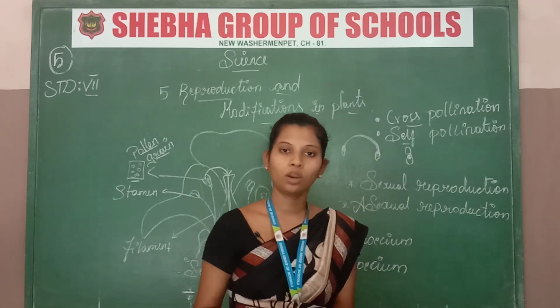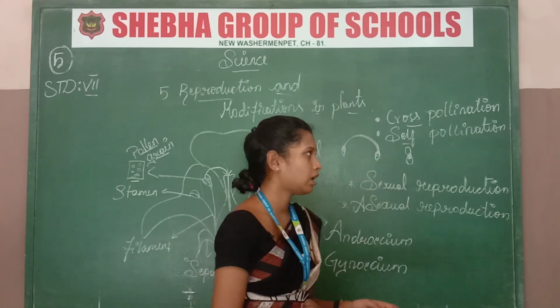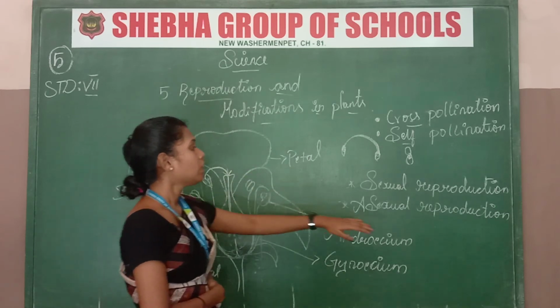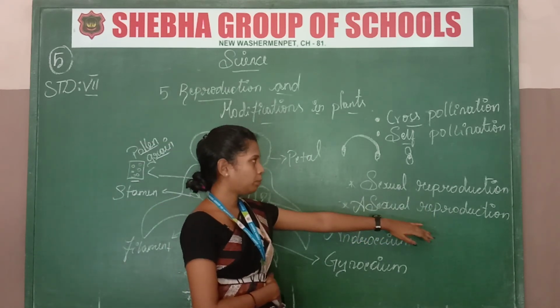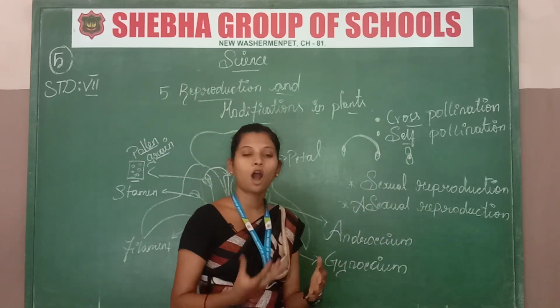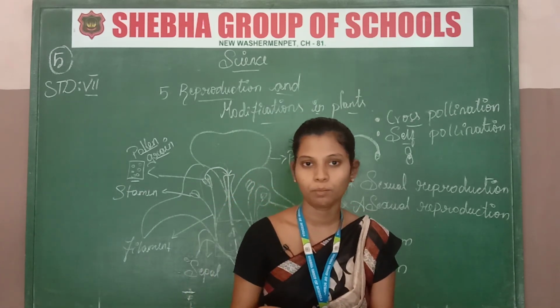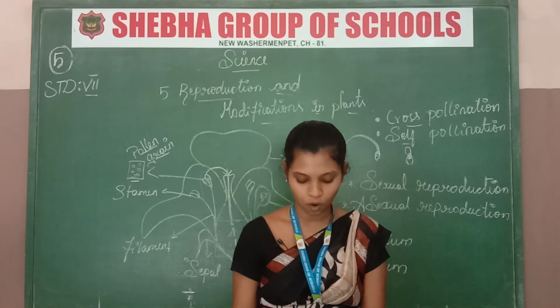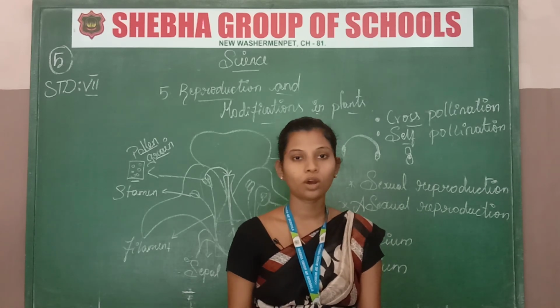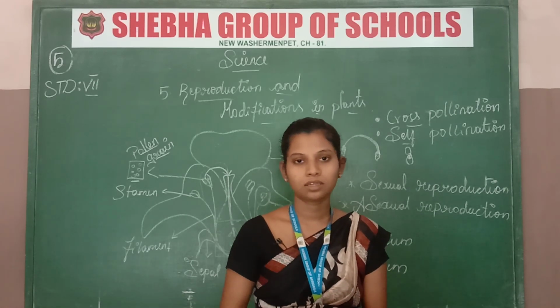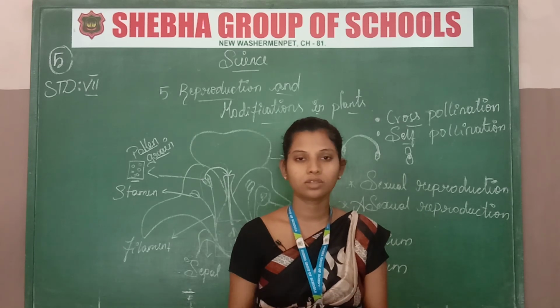I hope you all understand this lesson. I told you about reproduction, what the types of reproduction are, pollination and how pollination occurs, and what the agents of pollination are. I told you all this. Just take your book and glance through it, then only will you be able to understand clearly.